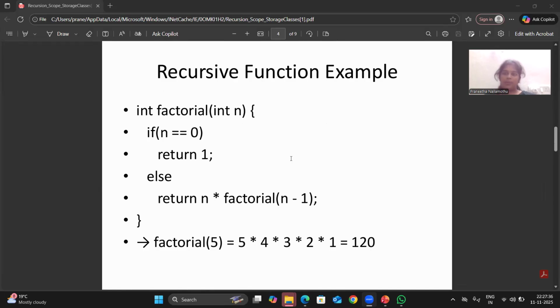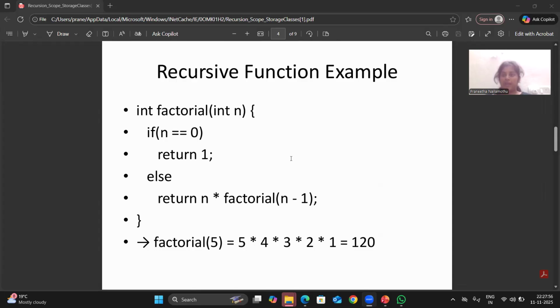In factorial, open parenthesis, int n, close parenthesis, and open curly bracket. Next, if n equals 0, return 1. And next, in the else part, return n times factorial of n minus 1. And we should close the curly braces.